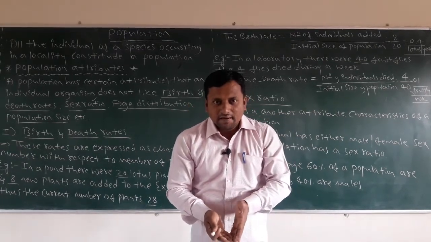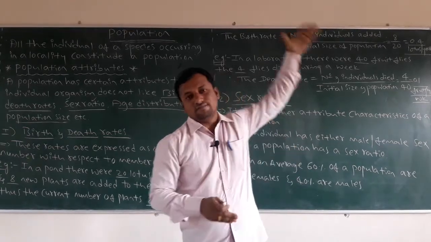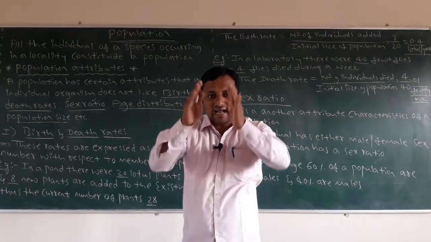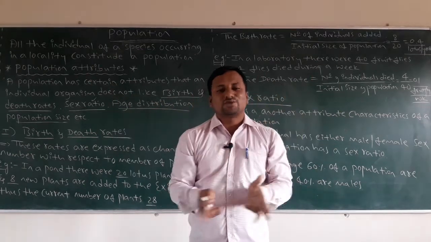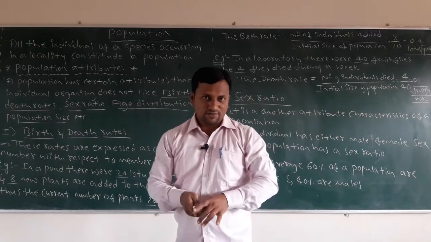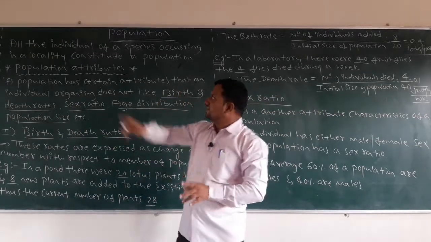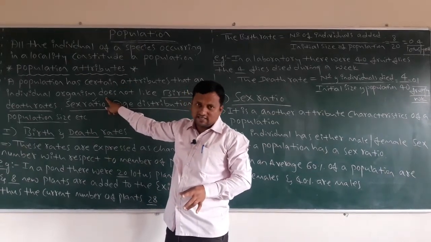Based on that we calculate: how many from other colleges, how many from the same college. That gives the population of that classroom only, not the overall view. In that way, attributes play an important role only in populations, not for individual organisms.